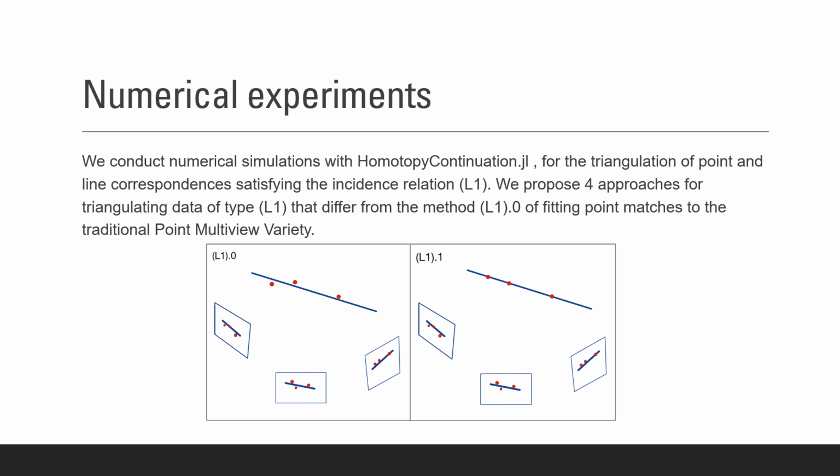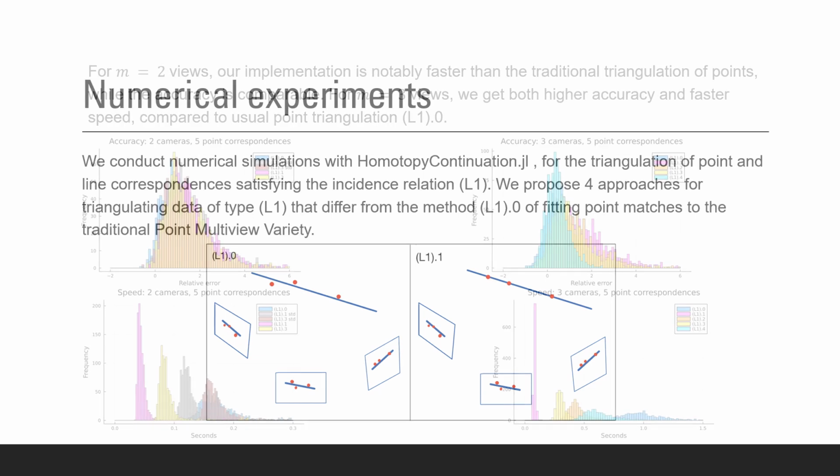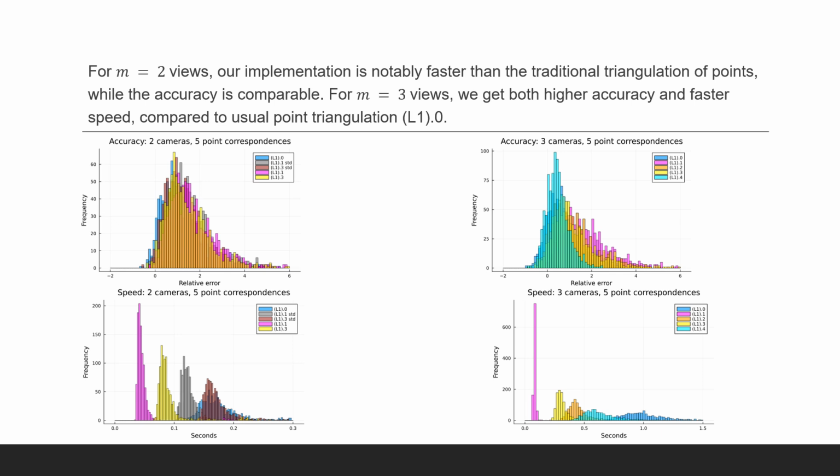Our last contribution is a set of numerical experiments comparing the process of triangulation and error correction of collinear points using the anchored multiview varieties versus triangulation of points with traditional methods. The experiments were done using homotopy continuation, and part of the results are here in these plots. We compare speed and accuracy of the triangulation for 2 and 3 views, and we see that in general, using the anchored point multiview varieties leads to a faster reconstruction while having comparable accuracy.